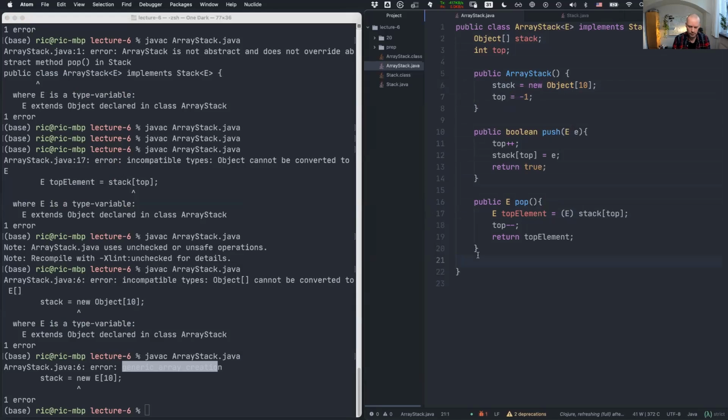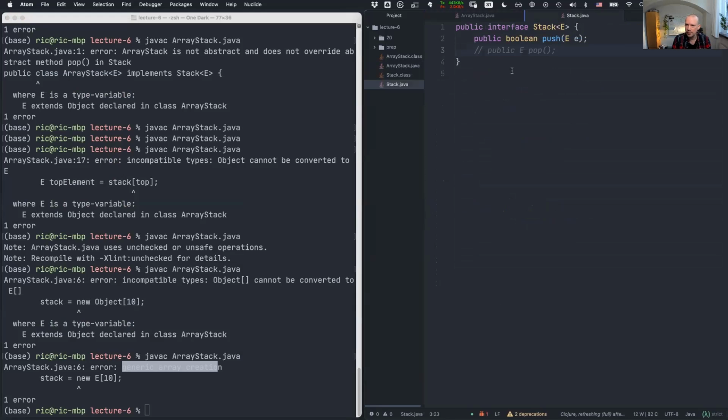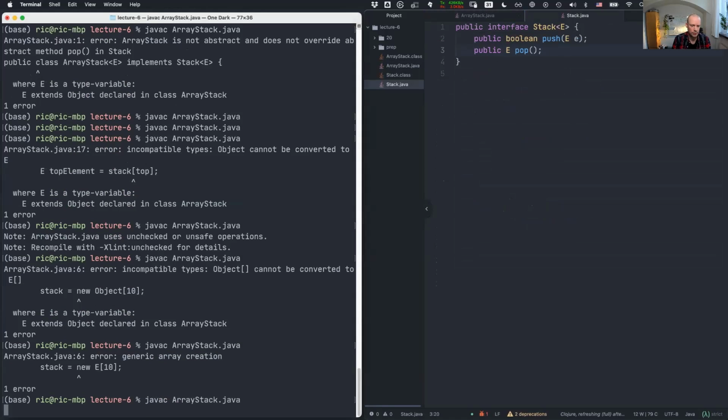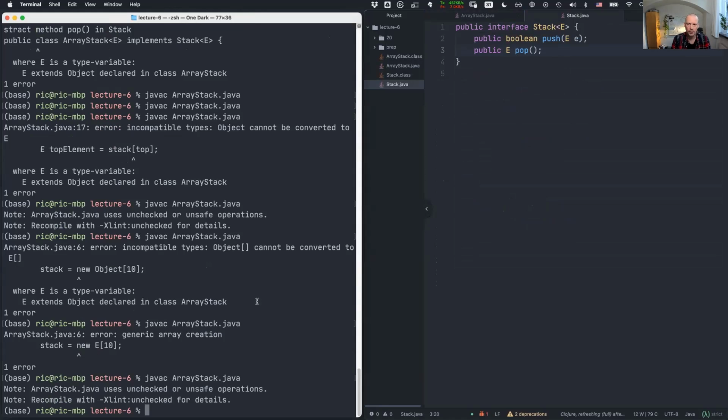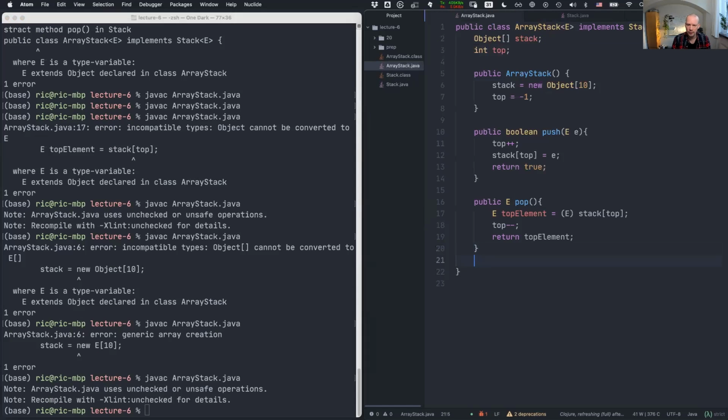Let me go back to my code. So we should have two methods, push and pop, and we should be able to compile it. Now we actually have a stack that works. Well, in theory, at least.